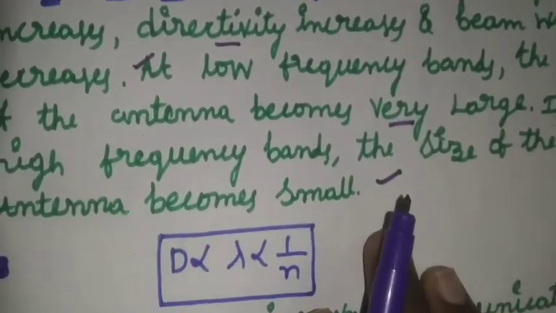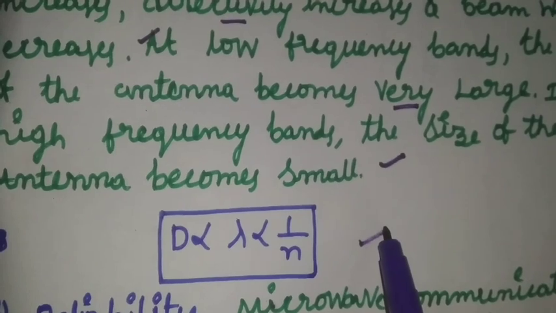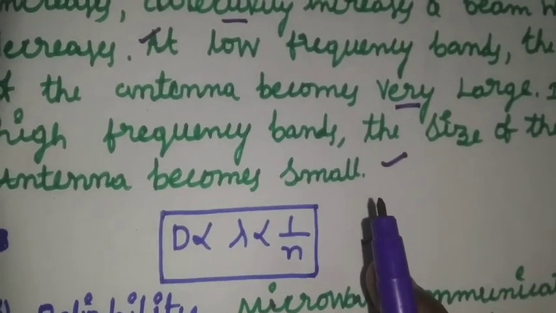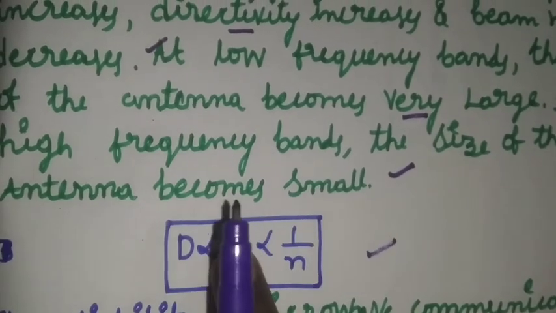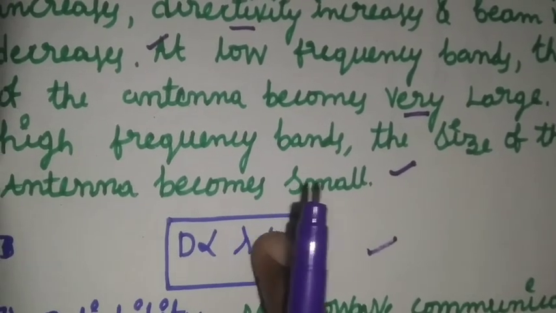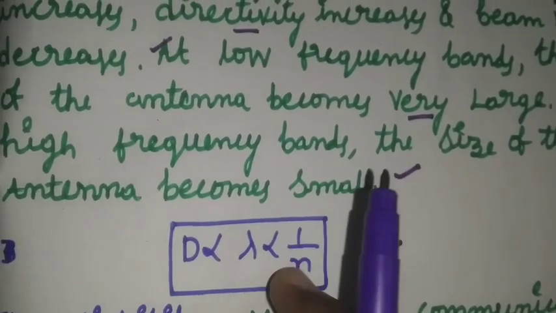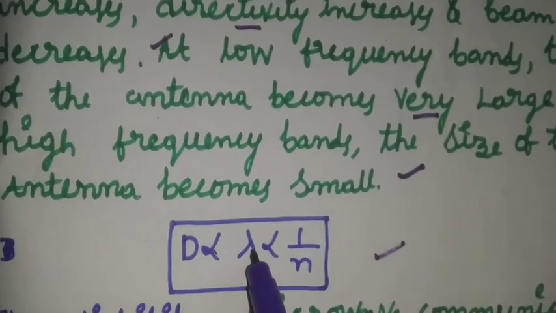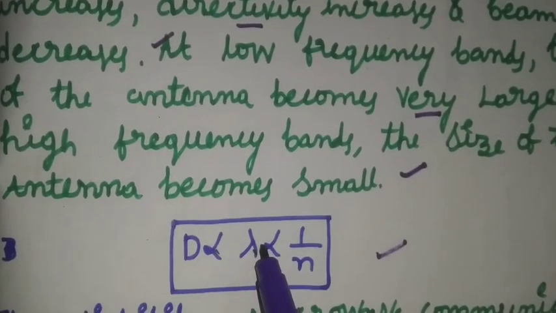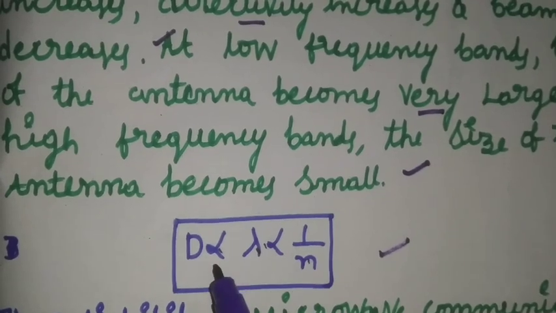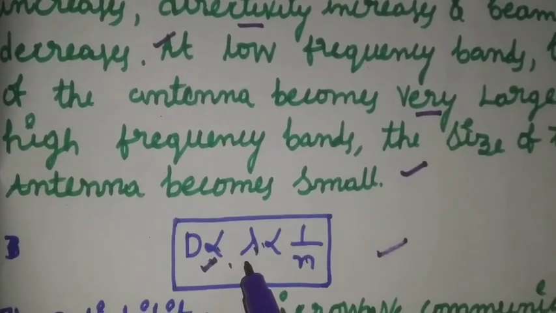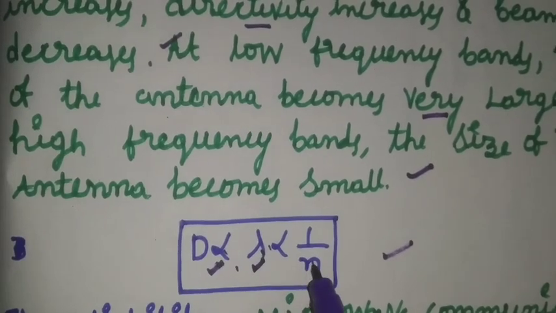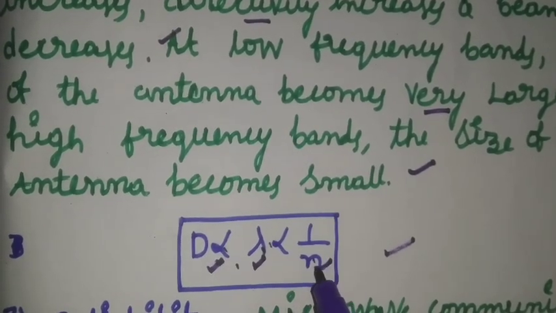By using a simple expression we can easily observe the relationship between the diameter of the antenna, and the wavelength and frequency. Here d is directly proportional to lambda, and lambda is inversely proportional to 1 by n. Here d is the diameter of the antenna, lambda is the wavelength, and n is the frequency of the microwave.